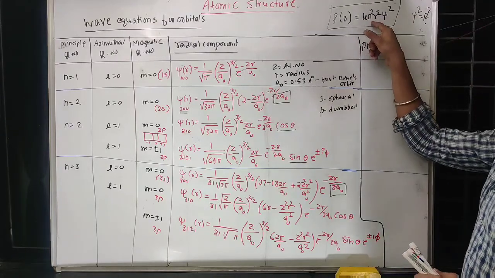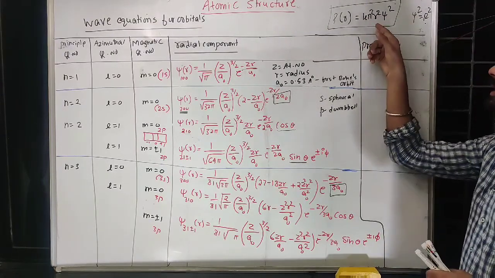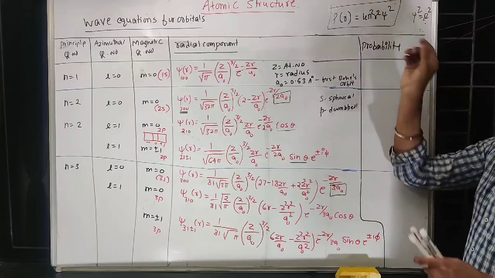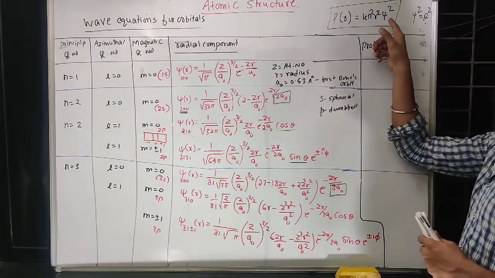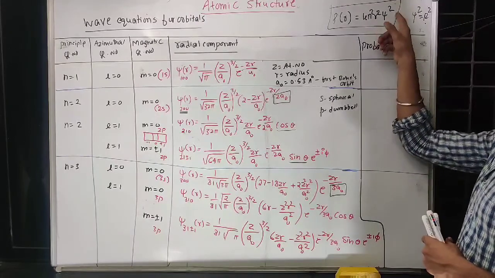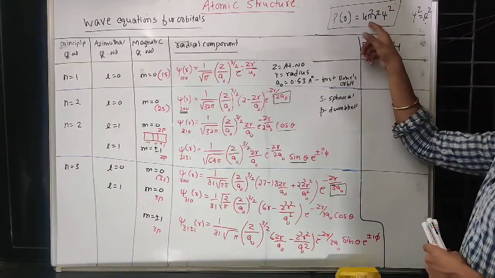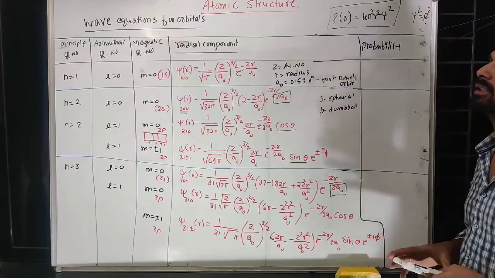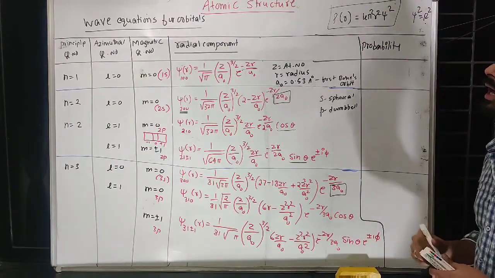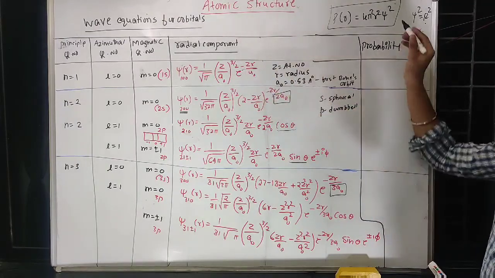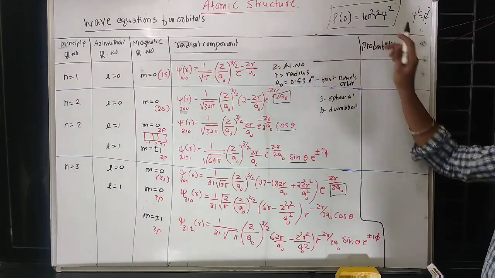I think you are remembering that small volume we multiply to this density distribution. Psi square is probability density, and if I multiply this, then it becomes probability distribution. So you have to remember this equation, and if they ask, then we have to solve this.